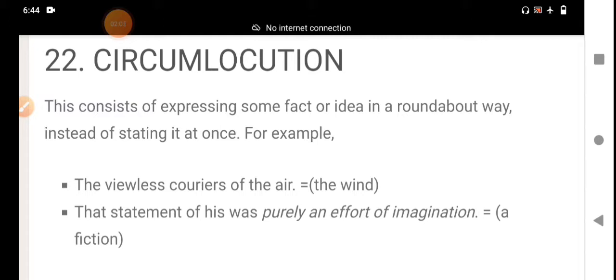In this way, using more words to declare something that could be said in a single word is called circumlocution.